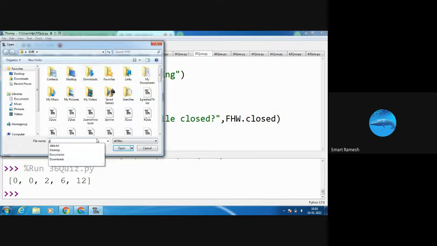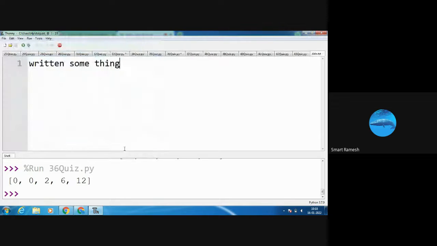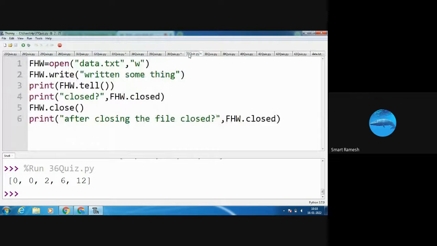Here, data.txt. Yes, data.txt is there. I am going to open the data.txt. See, what is in data.txt? Something is written. That is displayed in the data.txt. See here, we have written something in the data.txt and that is displayed.